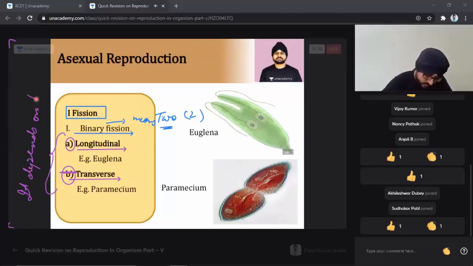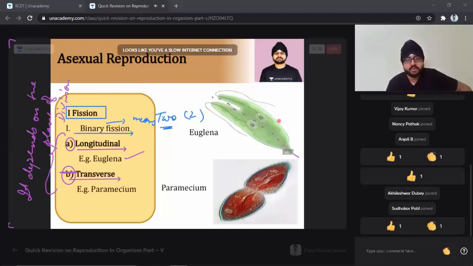It depends upon the plane of division. That is one very important factor which we are going to see, students. What is longitudinal division? Whenever the division is taking place lengthwise, that is called longitudinal division. The example is Euglena. You see, the complete plane of division is passing in a lengthwise manner.